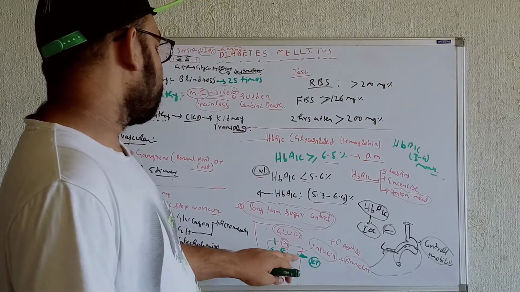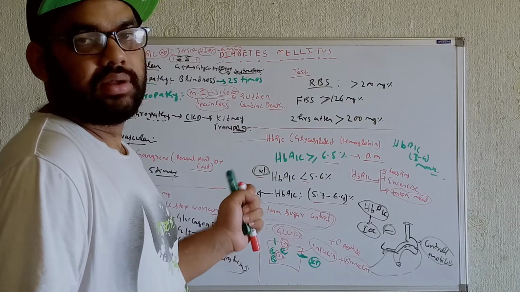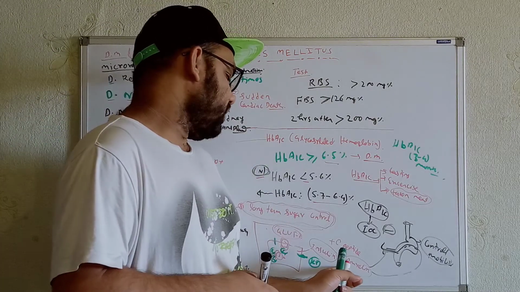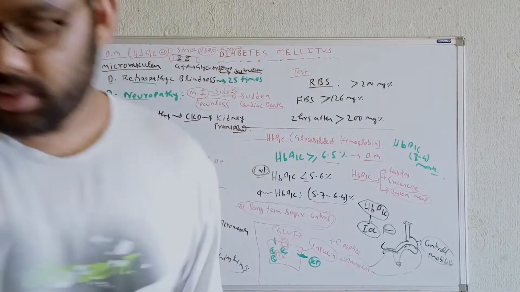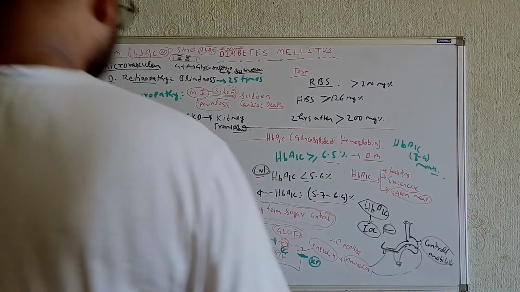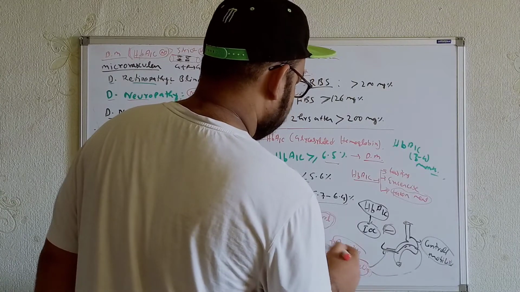Actually, whenever we get the insulin within the beta cell, it will be in the inactive form, that is known as pre-pro-insulin. After that, whenever it comes out, it will be known as what? Insulin, that will be in active form, that can work over here. And we got the amylin, the C peptide and the insulin.